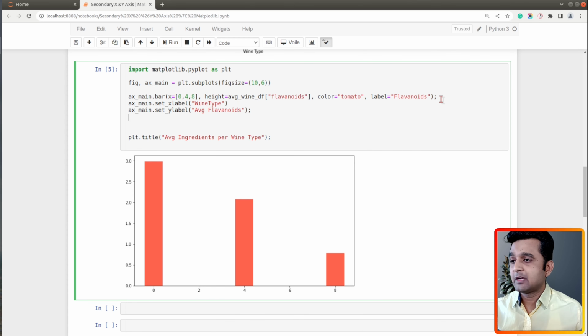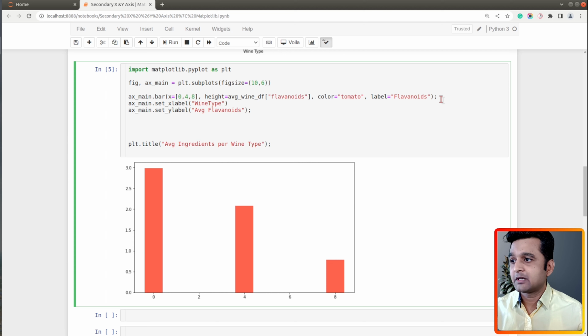So now we have our first bar chart created where we have plotted average flavonoids. Now I will add magnesium on the chart. So in order to add magnesium, I will create a secondary y-axis. So how can I do that? There is a method available from our axis object, axis main, and the method name is twinx.